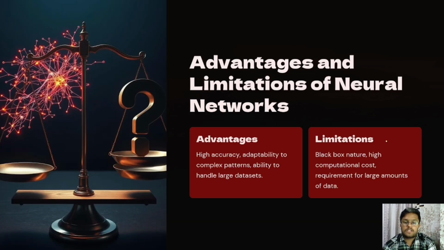Now, the next topic is advantages and limitations of neural networks. Advantages are high accuracy, adaptability to complex patterns, and ability to handle large datasets. Limitations are black box nature, high computational costs, and the requirement for large amounts of data.